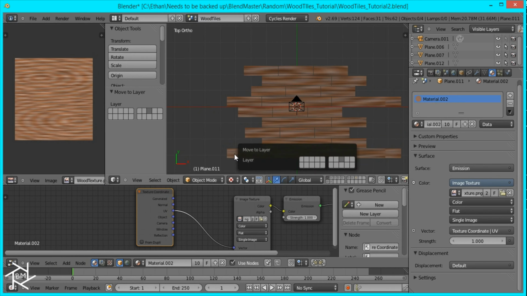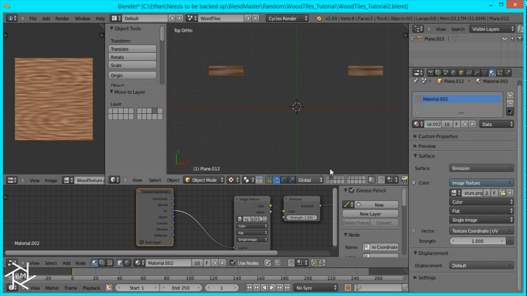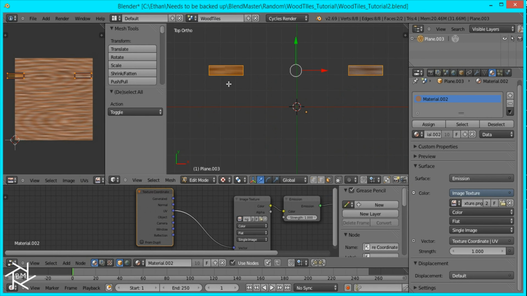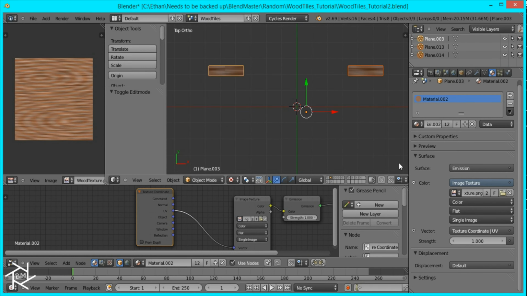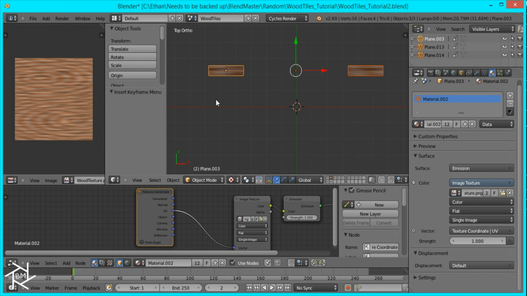Okay, and I just want to tab into edit mode and separate these again. Separate by loose parts, and origin to geometry. I'm just going to insert a keyframe really quickly, and then go to the next frame, press Alt G.